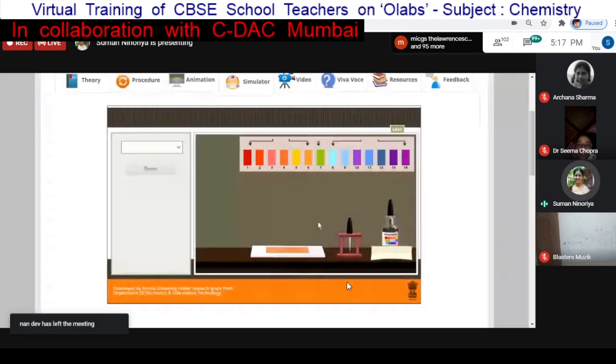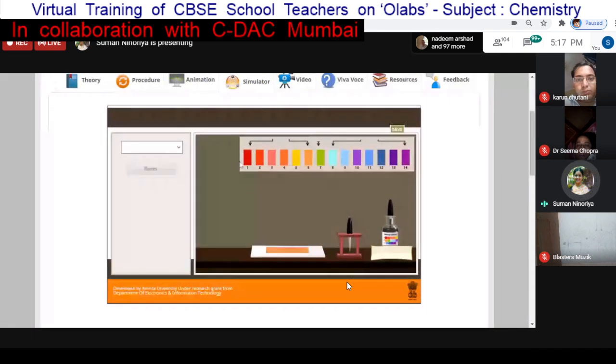Once you complete the experiment, you can match the result with the color strips available here. These color strips are needed to find the pH values, so that we can identify them with the colors.